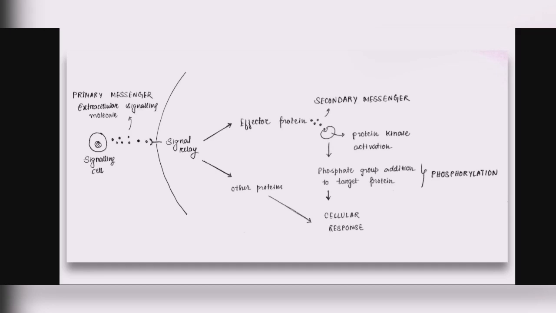And remember the term that I used: this is an overview of cell signaling, and it has nothing to do with the various types of cell signaling such as GPCR and everything else. This is just an introductory video so that you can have an idea of what you are going to understand in GPCR signaling, RAS-MAP signaling, IP3-DAG signaling, and many other signaling processes. So that is all about the entire signaling process if you want to understand it in a very detailed way.